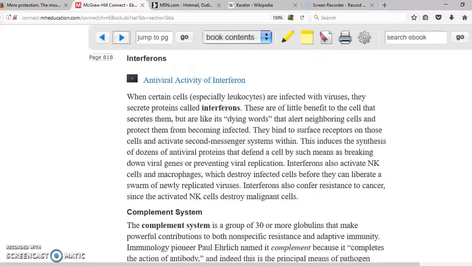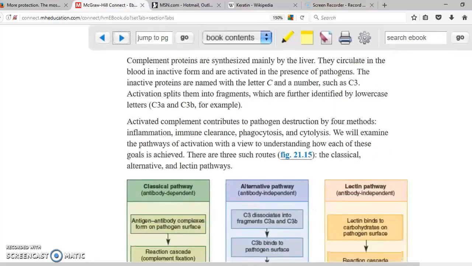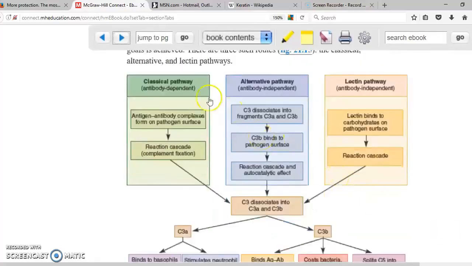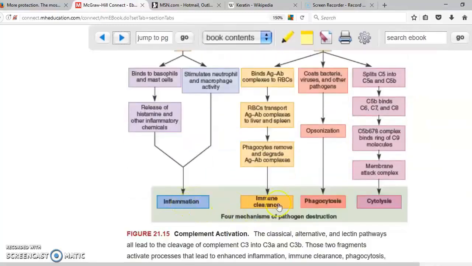The next set of proteins are going to be part of the complement system. It's called the complement system because they complete the function of the antibodies. The complement system is a set of proteins that work with the purpose of destroying microorganisms. There are three main ways they are activated. One of them is the classical pathway, the other one is the alternative pathway, and the other one is the lectin pathway. The classical pathway requires an antibody. These three different ways of activation are going to have the same result: inflammation, immune clearance, phagocytosis, and cytolysis.